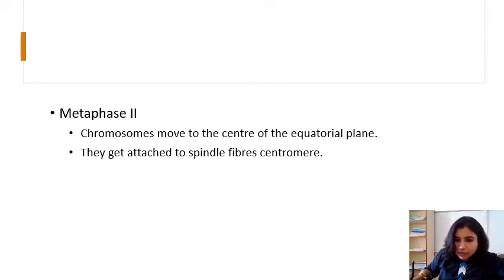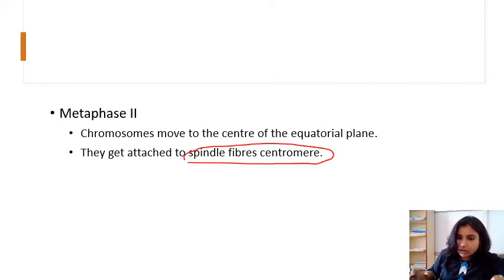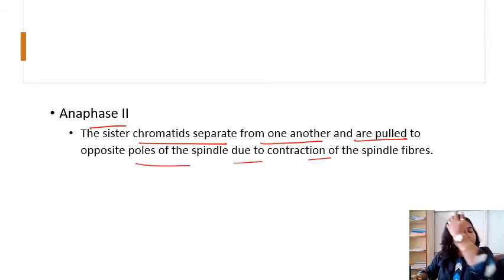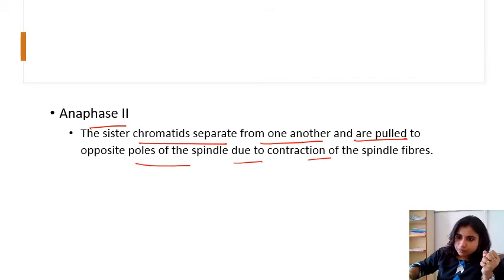Metaphase 2. If we talk about metaphase 2, here the chromosomes move to the center, to the equatorial plate, and they get attached to the spindle fibers at the centromere, right? Next, anaphase 2: the sister chromatids separate from one another and are pulled to opposite poles of the spindle due to the contraction of the spindle fibers. The spindle fibers contract and they start pulling the chromosomes towards the opposite poles.